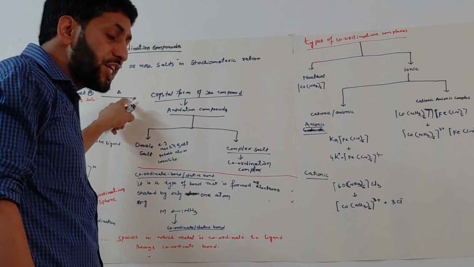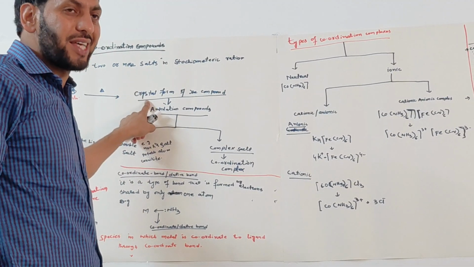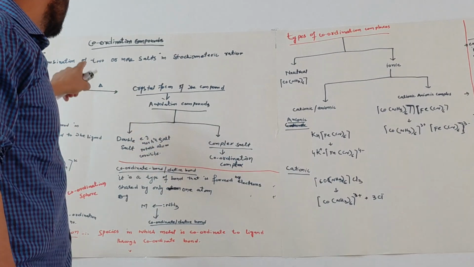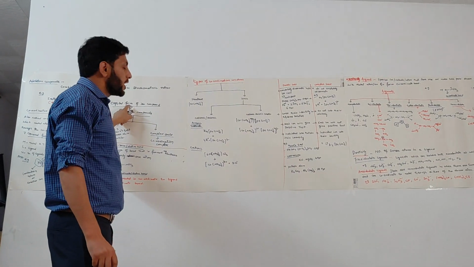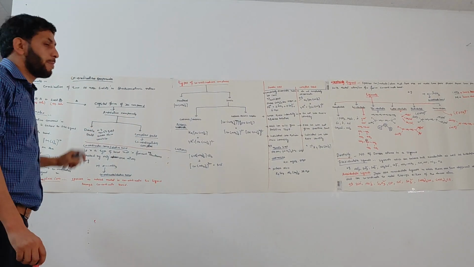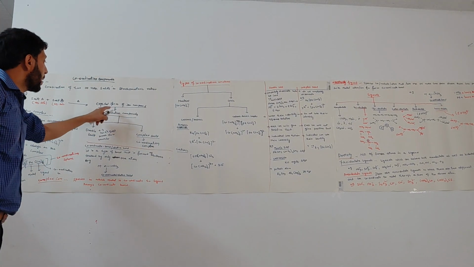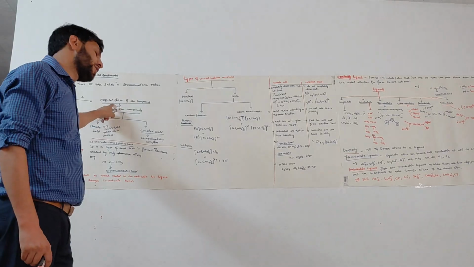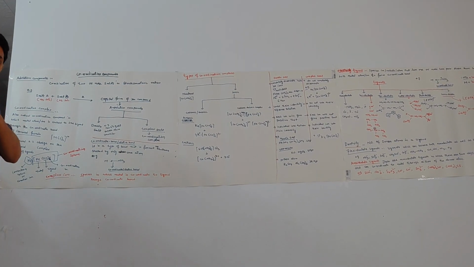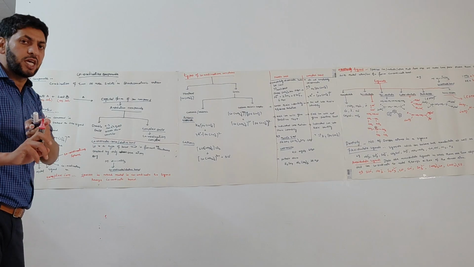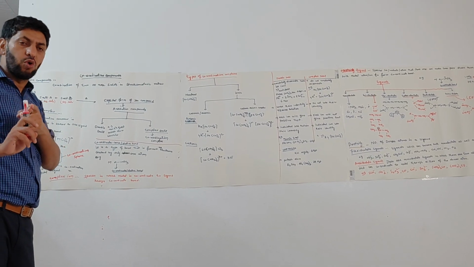Then we are heating it for the crystallization, so that the minimum amount of solvent will be there, and that will lead to the formation of crystal type compounds, and those compounds are called addition compounds. So addition compounds are the combination of two salts in a stoichiometric ratio.